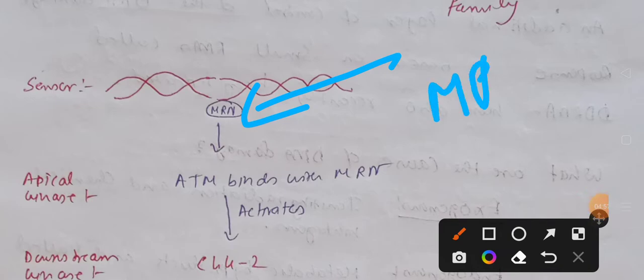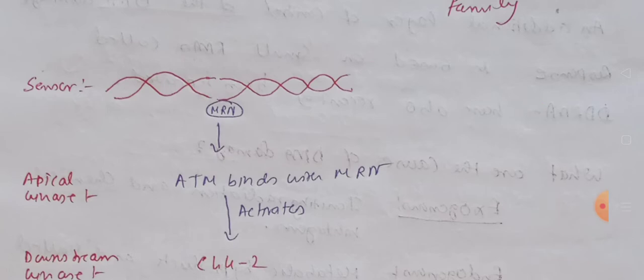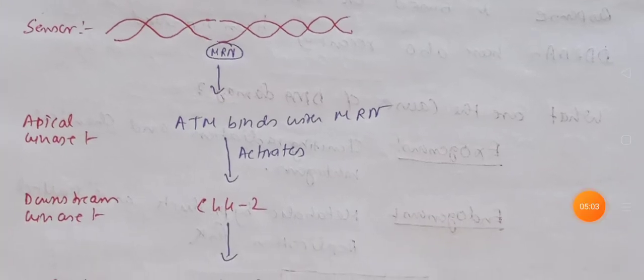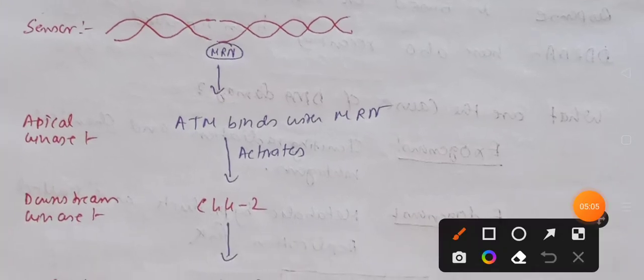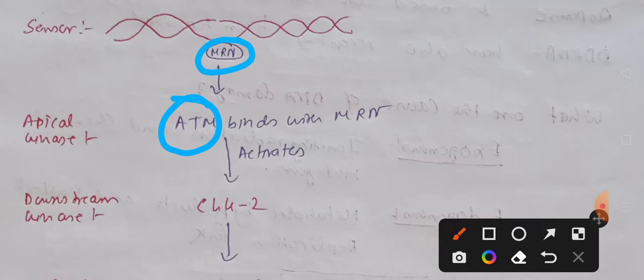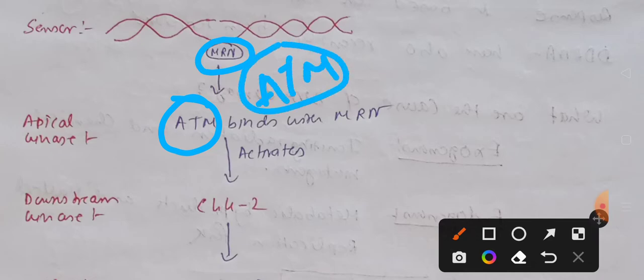Okay, which is a complex consisting of 3 different proteins. उस प्रोटीन का नाम जानना उतना भी इम्पोर्टेंट नहीं है फिलहाल के लिए. Now when MRN senses this problem, it will recruit ATM, which is the kinase, and that is why it is known as the ATM pathway. Now once ATM is recruited, it starts interacting with MRN.